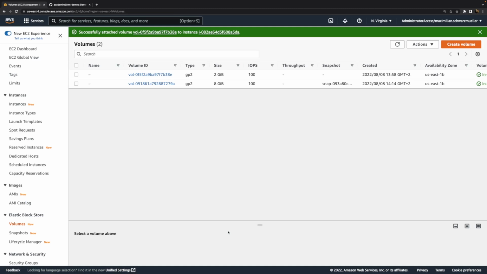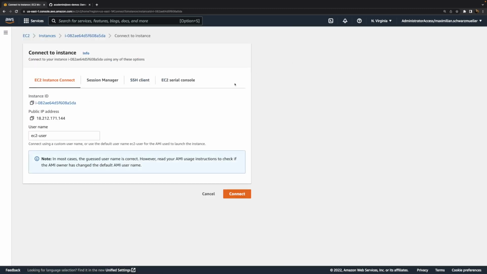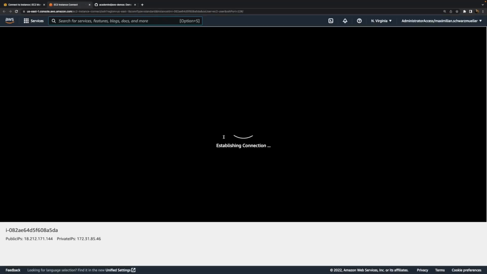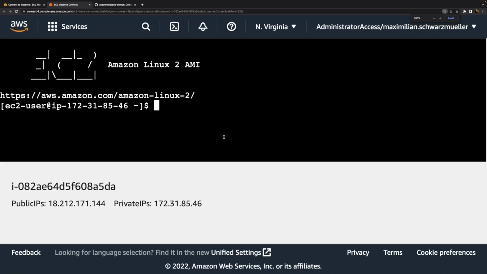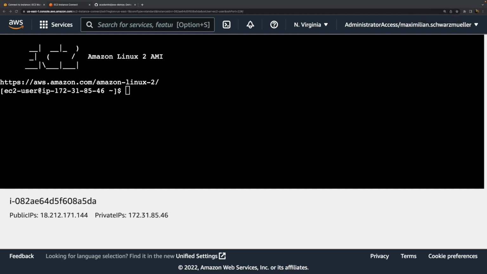The important difference compared to before is that now the volume is already formatted though, because we did that earlier. And with that volume attached to the newly started instance, we just have to connect to that instance, for example through EC2 Instance Connect, and then again mount the volume. One important thing we don't have to do though is formatting the volume. That's not something we have to do and not something we should do, because we would erase our data if we did so. Instead, the volume which we did attach is already formatted, and therefore we just have to mount it.